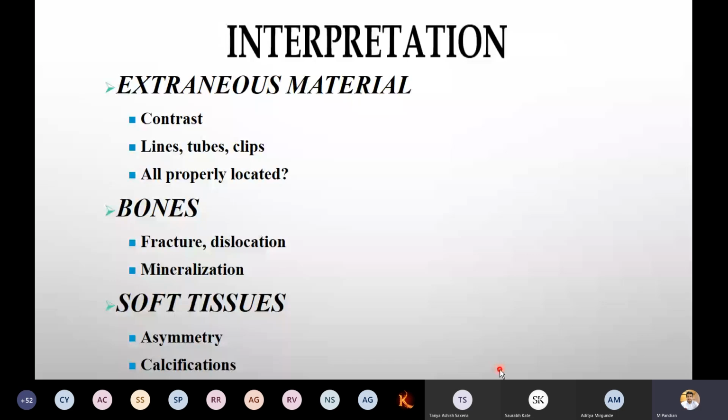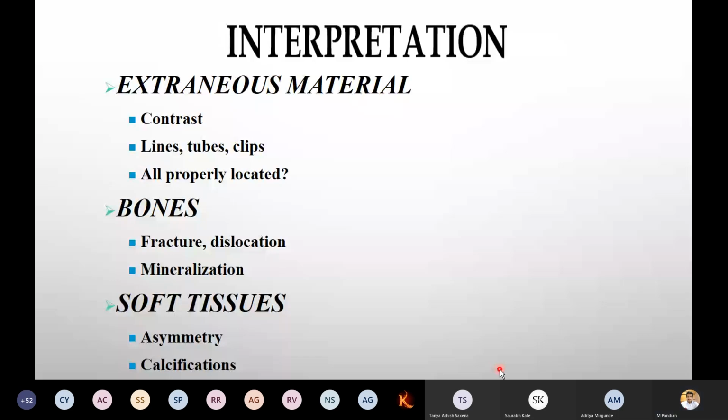Is there any fracture inside the particular film or not? This is a systematic way you have to remember it. A, B, C, D, E, F. Again, I'm repeating: A for airway, B for bones, C for cardiovascular, D for diaphragm, E for effusion, F for fracture. As a first year, this much is enough.